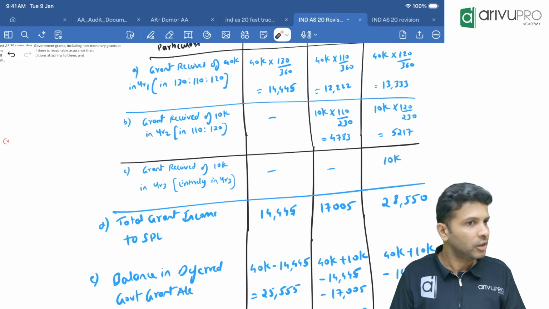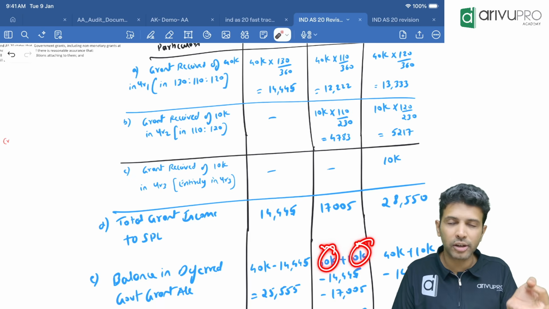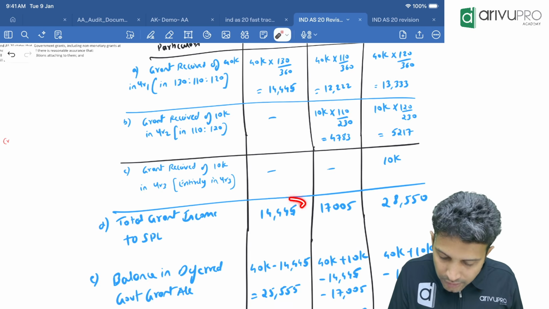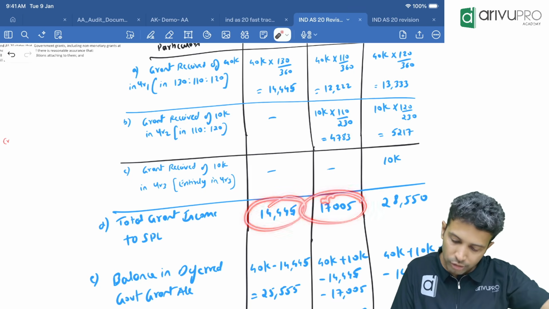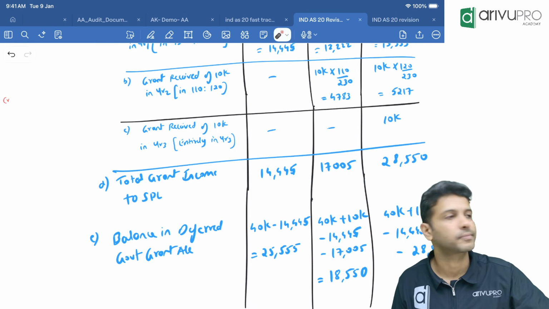Keep that in mind. First year you receive 40. Second year you receive 10 more. So total balance in deferred income is 50. In that 50, 14,445 and 17,005 you have already transferred. So deduct that. So how much is the balance? 18,550. This is the balance.